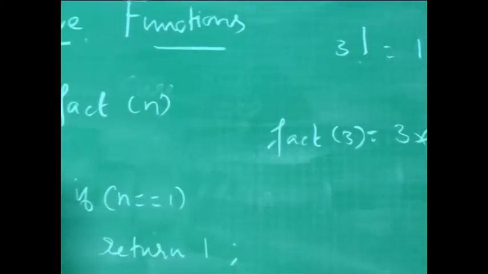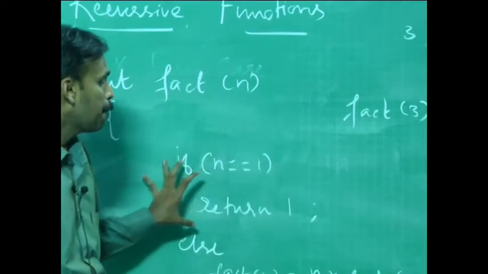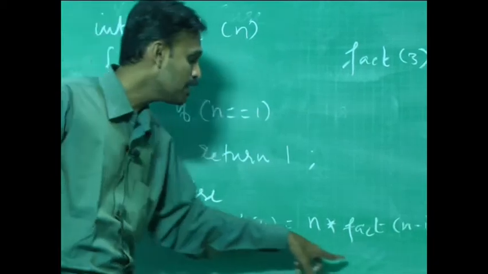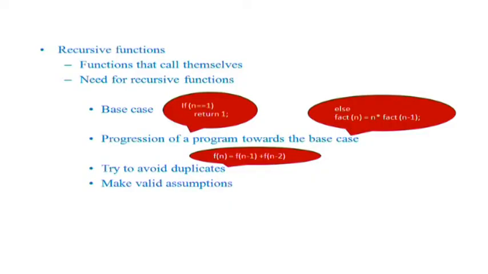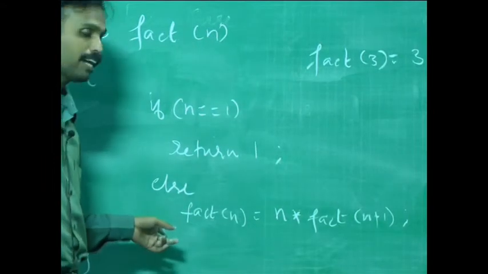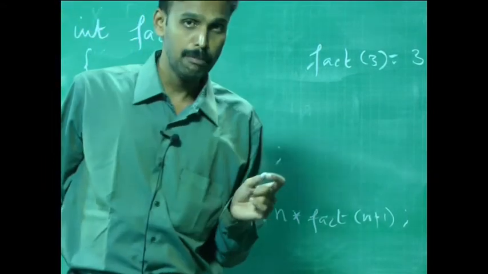Now let us try whether we have satisfied those rules. Number 1, I have made use of a base case. Then the progression in my function is always towards my base case. Just think, what if I had not had n minus 1 here, rather I had something like n plus 1. What would happen to the entire function? It would keep on incrementing rather than diminishing towards a particular point. That is the second point that we made, every progression in the function should always be made towards your